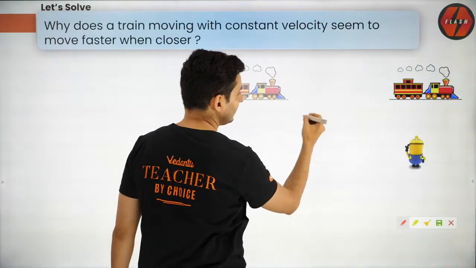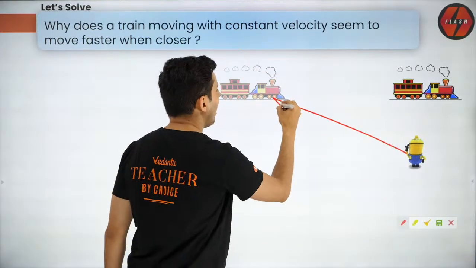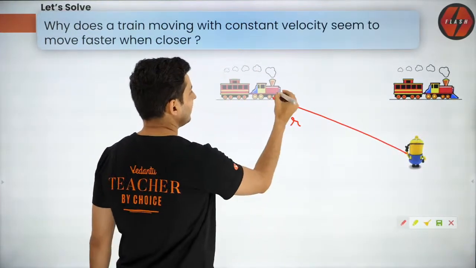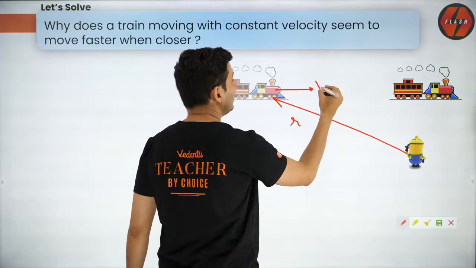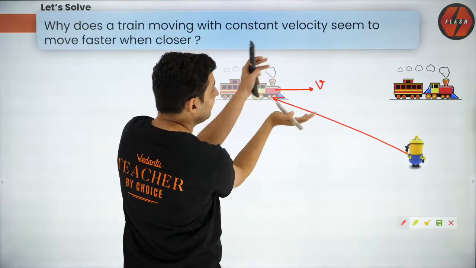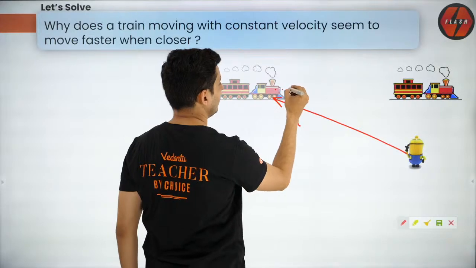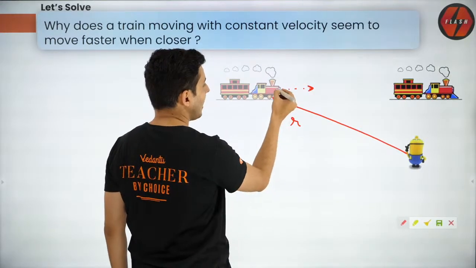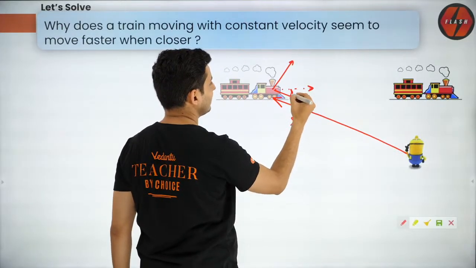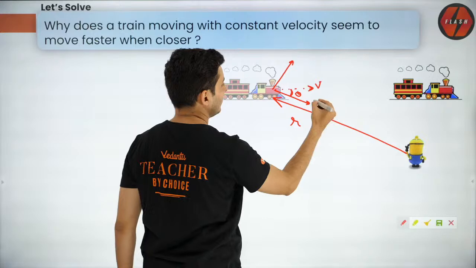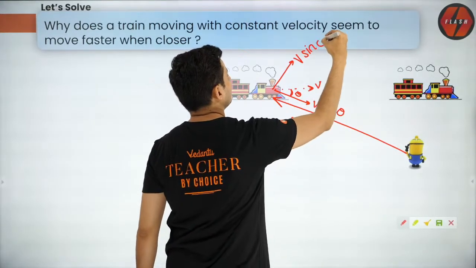Guys, observe, when the train is over here, this is R, correct? This is velocity, but I have to split the velocity. Remember, always split the velocity into two components. Instead of keeping the velocity like this, I will split one component here and the other component here. This is some angle theta. So this will be V cos theta and this will be V sin theta.